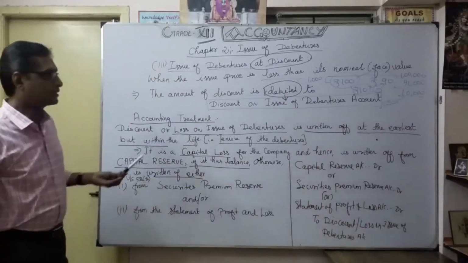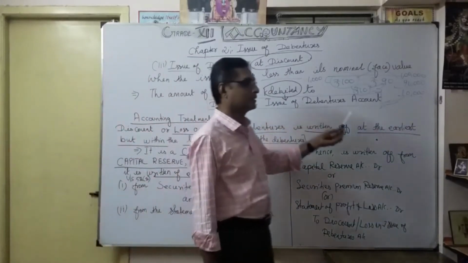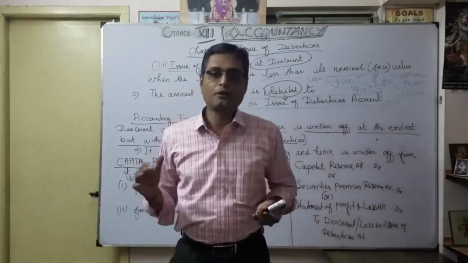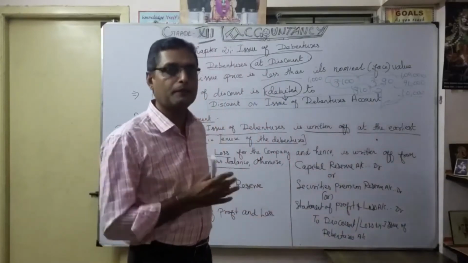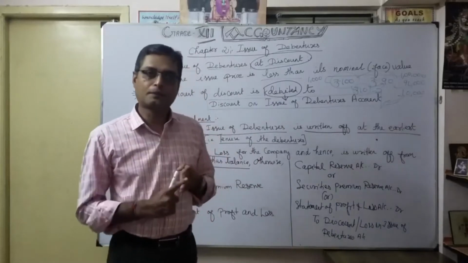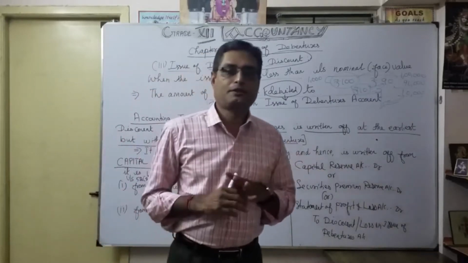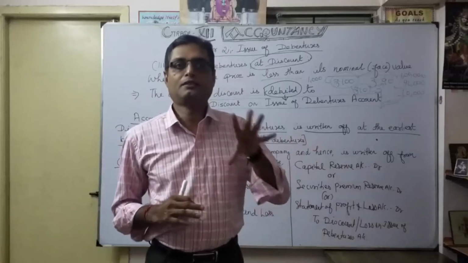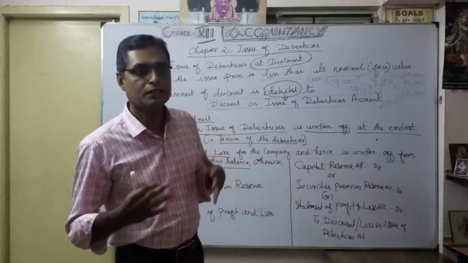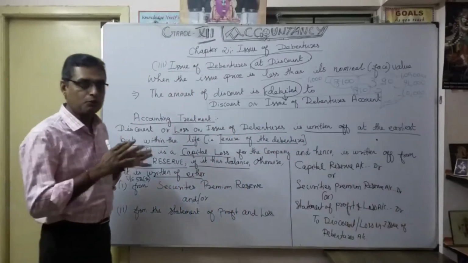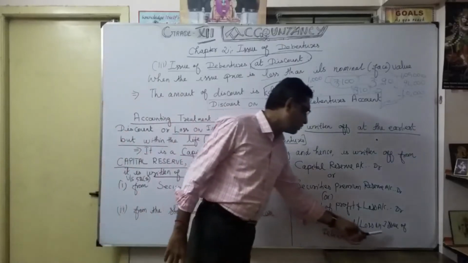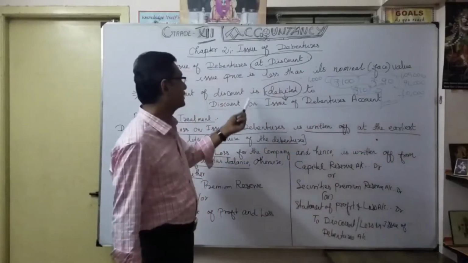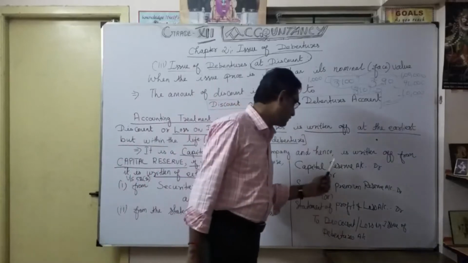So how to compensate? What you discount on issue of debenture, how are you going to write it off? You are going to write off with the help of capital reserve or securities premium reserve or available profit. When you are running the company that year, what is the profit available? Accordingly, you want to make use of that to write off the discount or loss on issue of debenture account. That's what earlier we were going to debit, now going to credit with the help of these three.